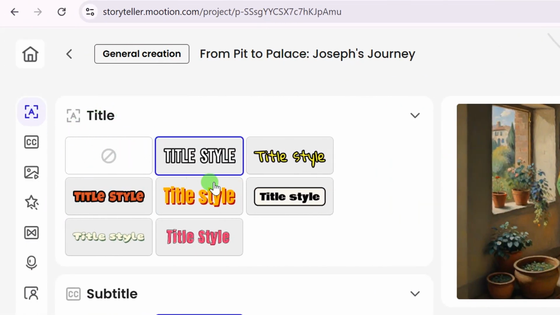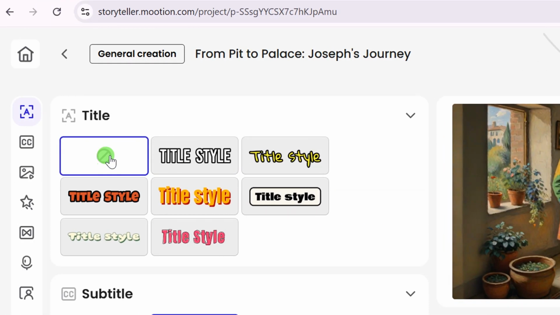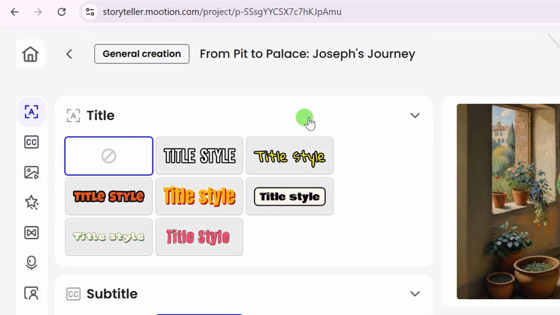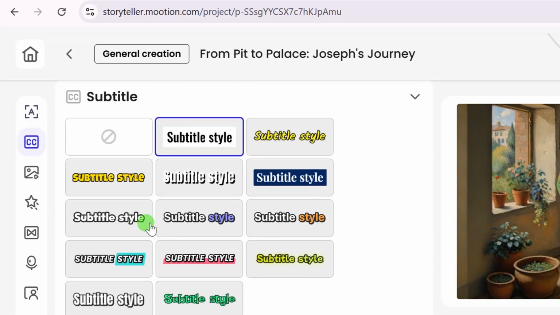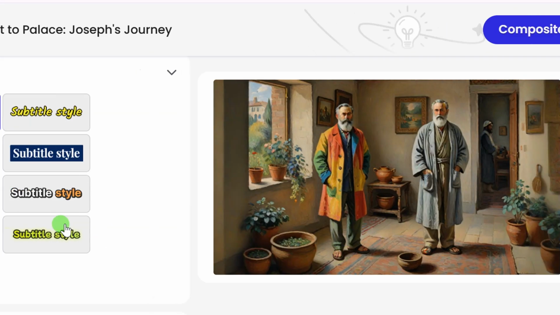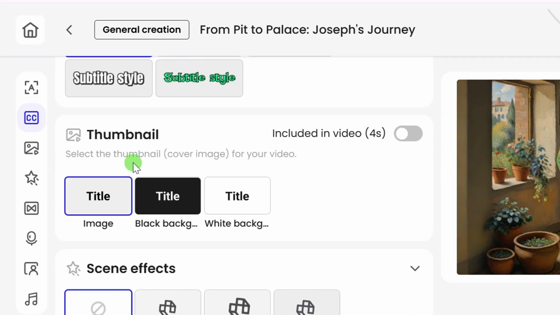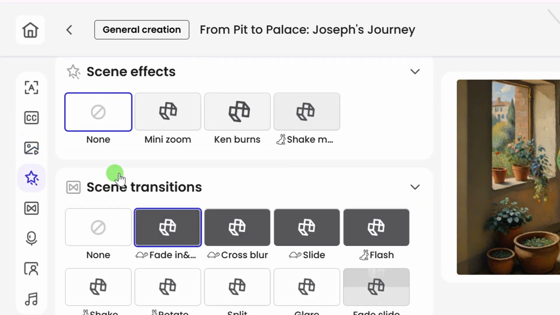So this is where you select the title style that should be shown over your video. If you don't want any title over the video, you can click on this none, and no title will be shown over your video. After selecting this title, then you go ahead and click on subtitle. So this subtitle is going to be shown under this video, which is reading everything that the voiceover is saying. So let's go ahead with this particular subtitle. After that, you come down here, and this is where you select the thumbnail for your video. After this thumbnail, we'll go over to scene effect.